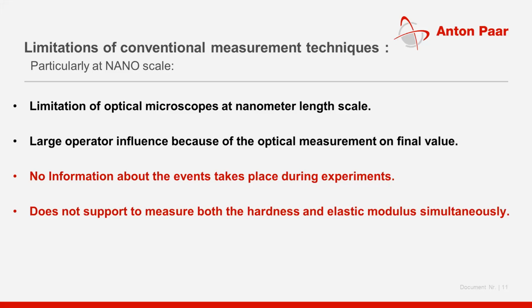So first, you are dependent on the optical microscope resolution, which is nothing but in the micrometer length scale. And then you are also dependent on the operator who is actually measuring these dimensions using the optical microscope. So human error also will be involved in the final result. There is a large operator influence because of the optical measurements on the final value.